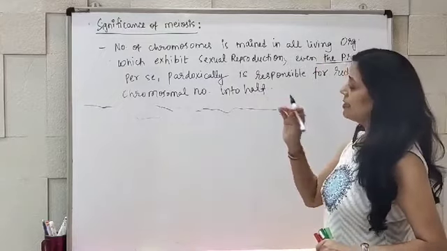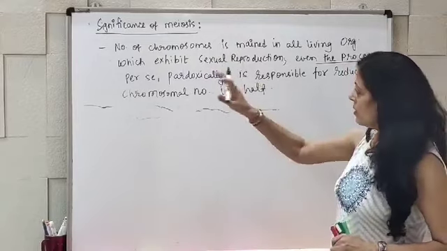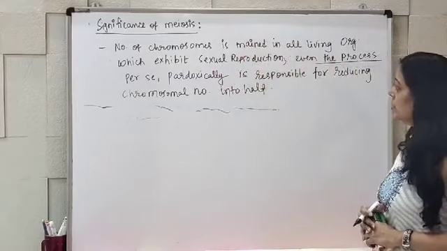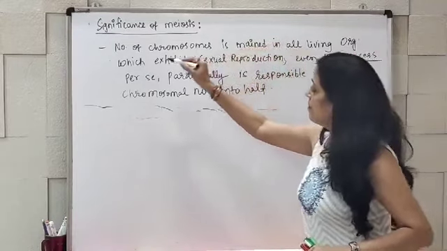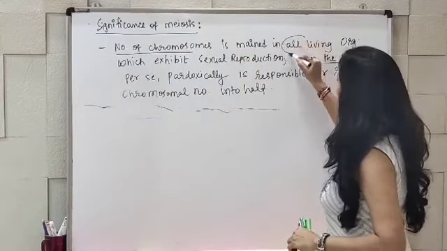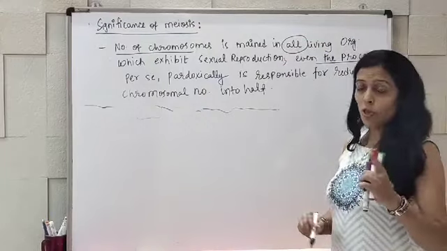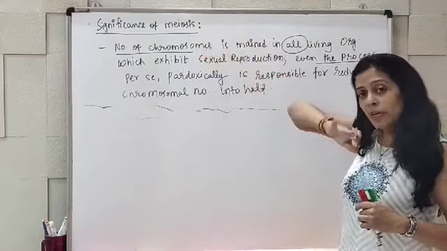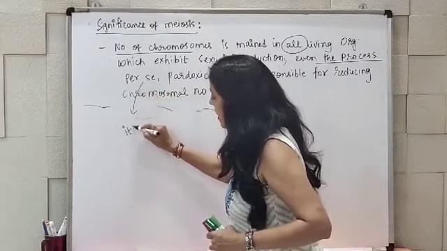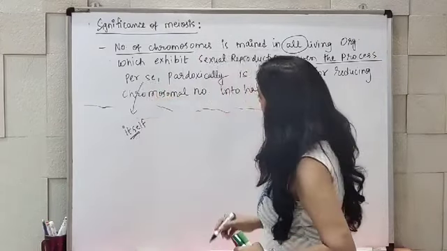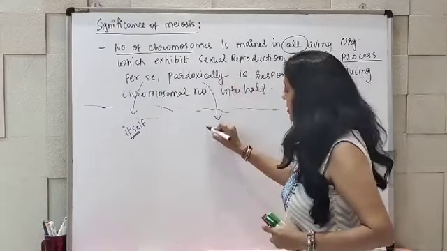Now what is the word meaning of per se paradoxically, and what does the entire sentence mean? Here the meaning is that this process is responsible for maintenance of the number of chromosomes in all living organisms which show sexual reproduction. Even though the process is responsible for reducing the number of chromosomes, per se, that is itself, is Greek, and paradoxically means in controversy.